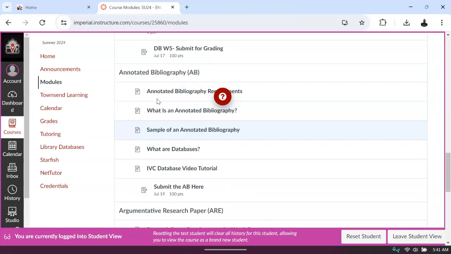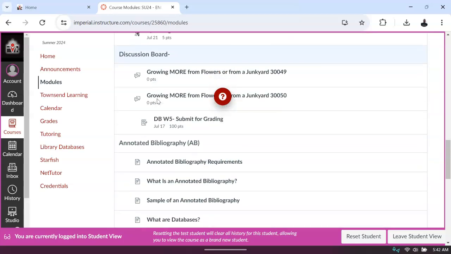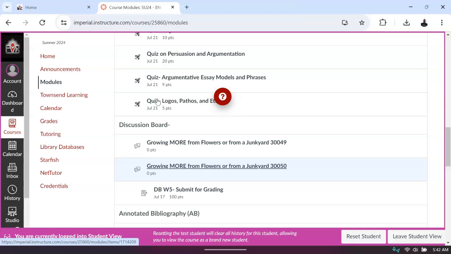So what I want to tell you is, if it's going to make the most sense to you, do the persuasion and argumentation quiz first, then the argumentative essay models and phrases. To me, this is the most important because it will help you finish your discussion board, and then it lays the groundwork for your research essay, which is also argumentative. You're using argumentation.